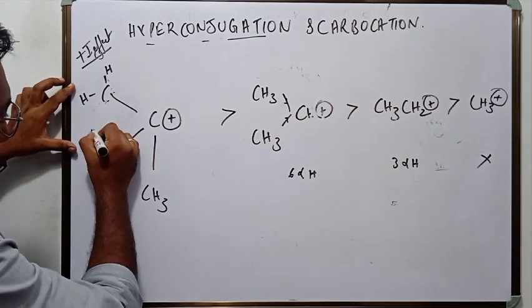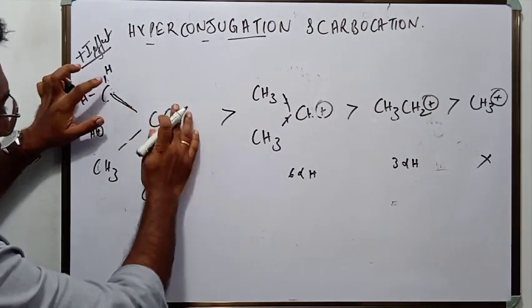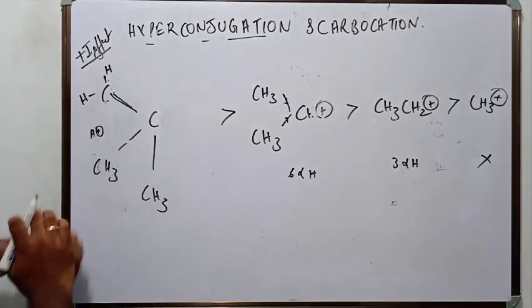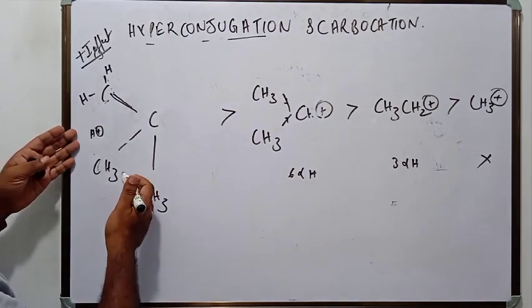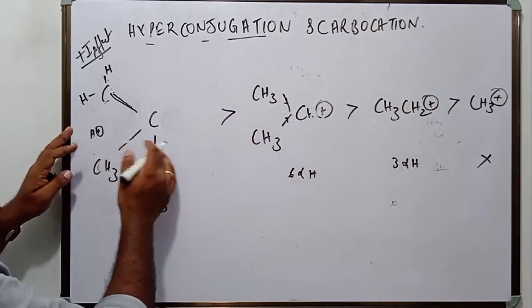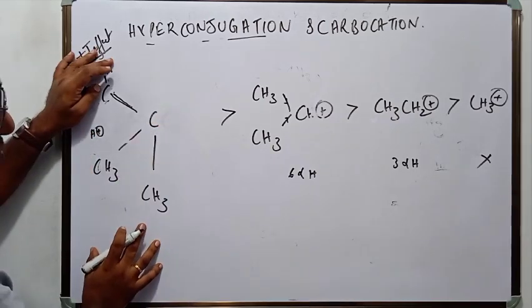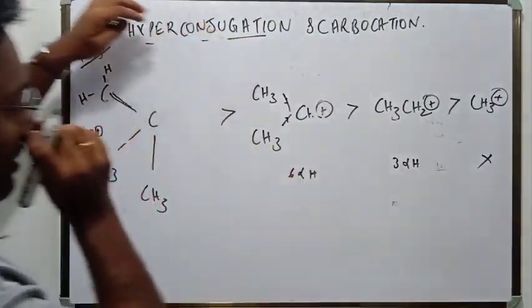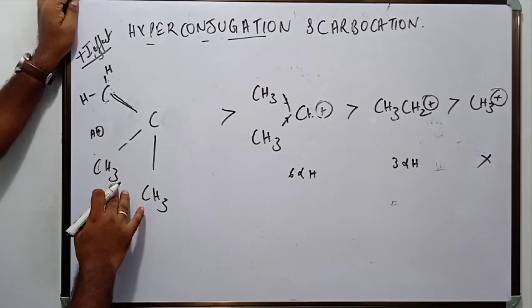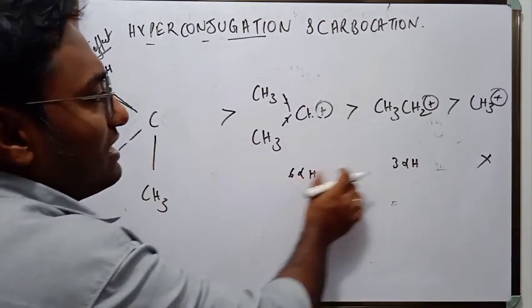It can break a bond, and this pair of electrons can come here, and a corresponding alkene can be formed. So there is more chance of formation of alkene and more chance of getting rid of this positive charge in tertiary carbocation than in secondary carbocation than in primary carbocation. So in terms of hyperconjugation also, the tertiary carbocation is more stable than secondary than primary carbocation.